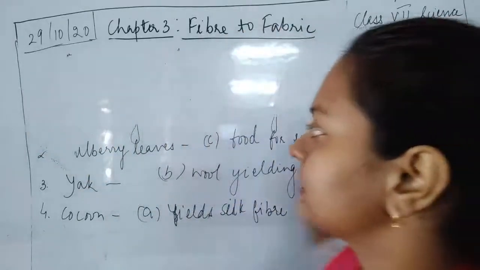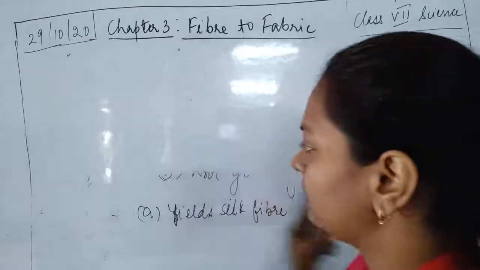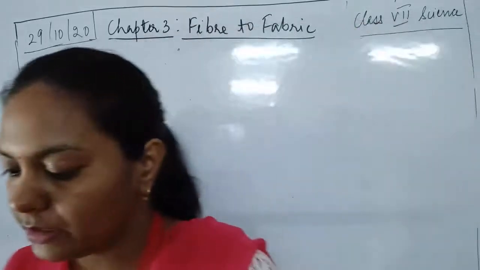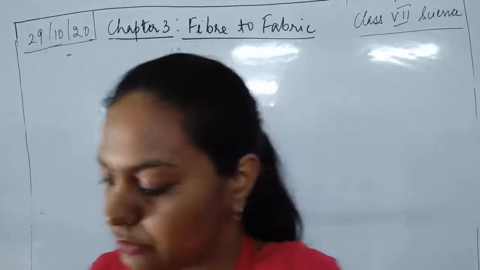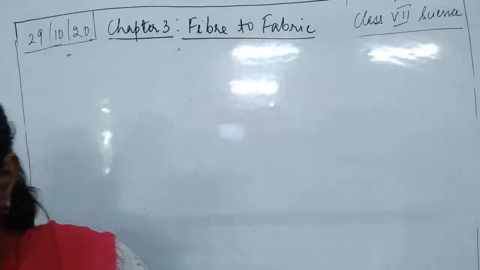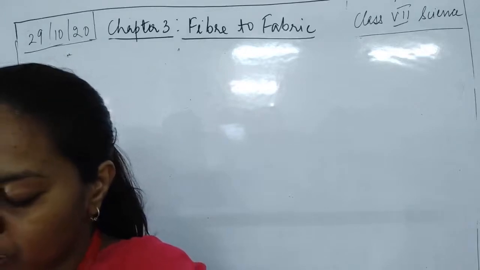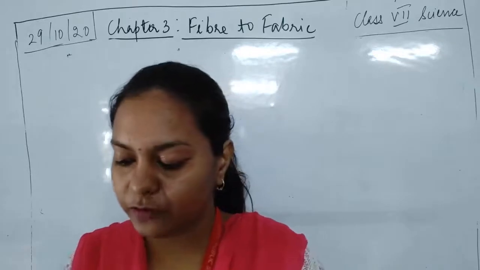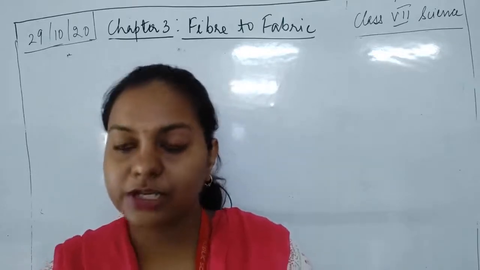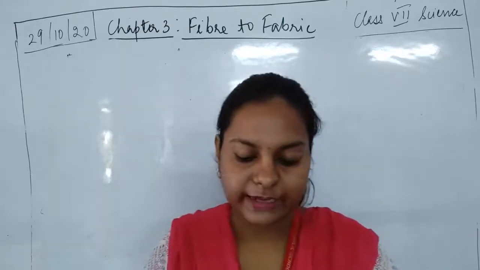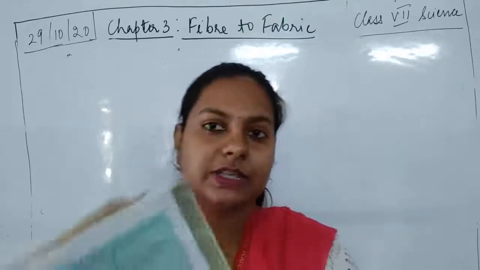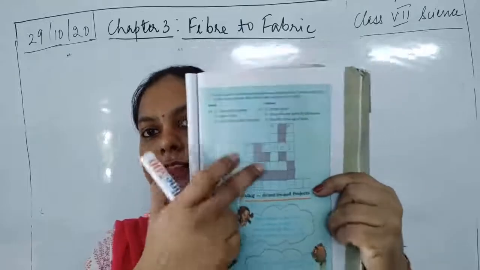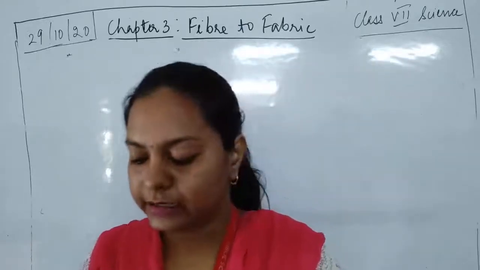Okay, now next is the puzzle. You can easily sort out the puzzles and you can easily write down the answers. You can easily fill them. So we can write down the puzzles in the form of small questions, and I'll be leaving this because this would be interesting work for you all. Through thorough washing, what is the meaning of the word thorough washing? You can easily write down in the blocks which are given over here in your NCERT book. Okay, you can easily fill this by writing the names.